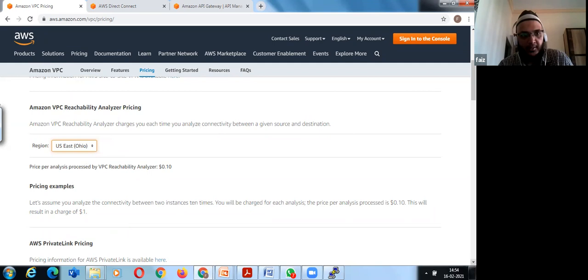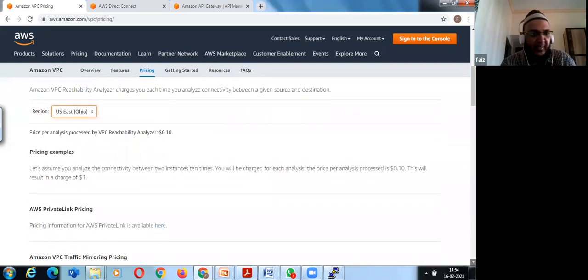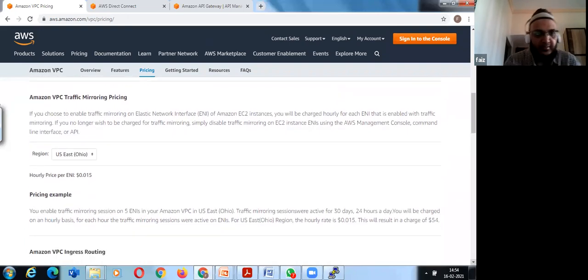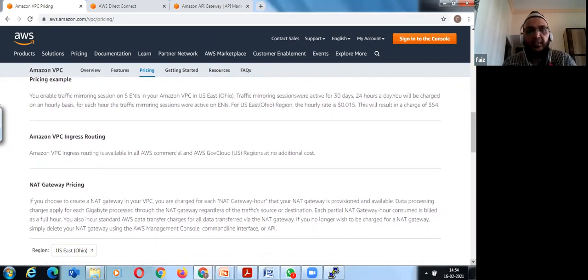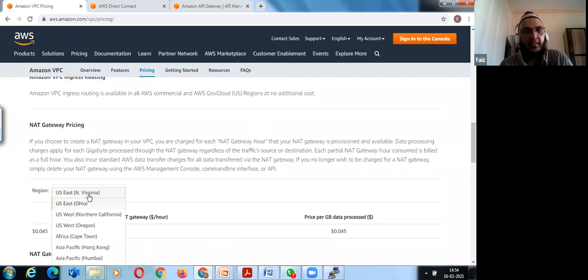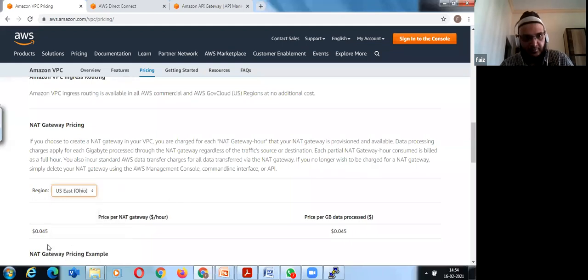There is a term called PrivateLink that I will be coming to shortly. You have traffic mirroring, you have ingress routing, and network gateway pricing is there. Gateways in your VPC are charged for each network gateway per hour. It differs region to region. The pricing differs region to region.